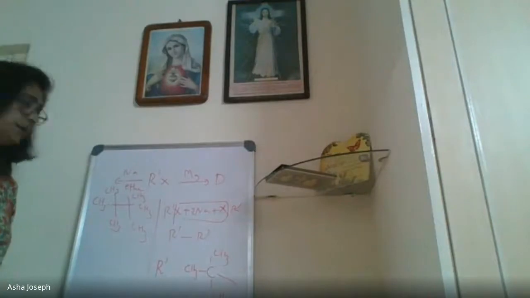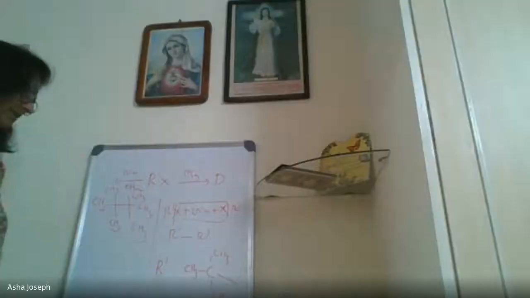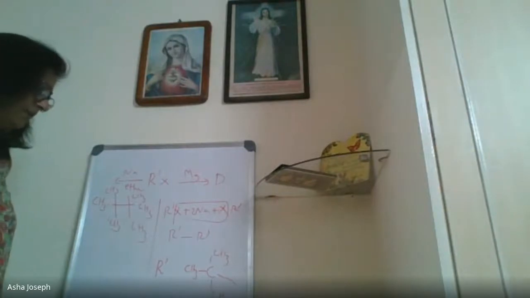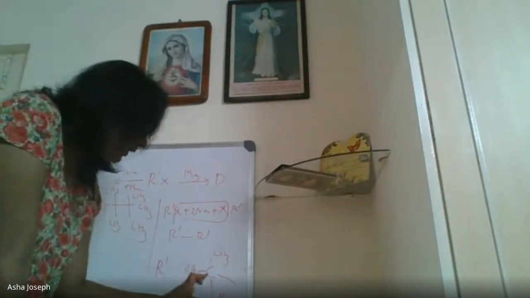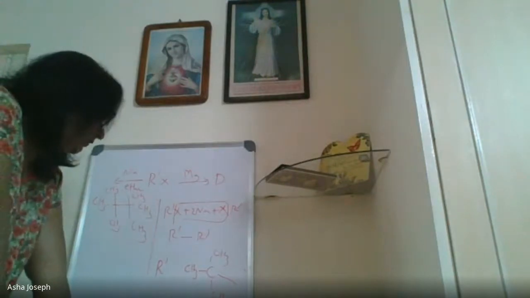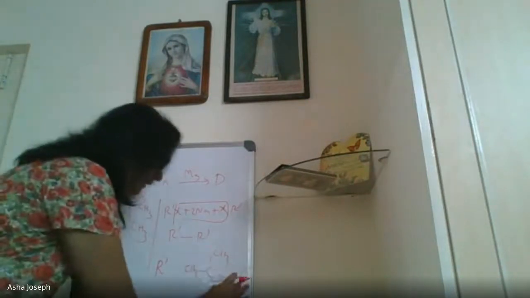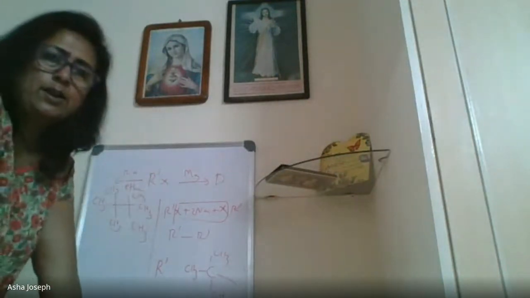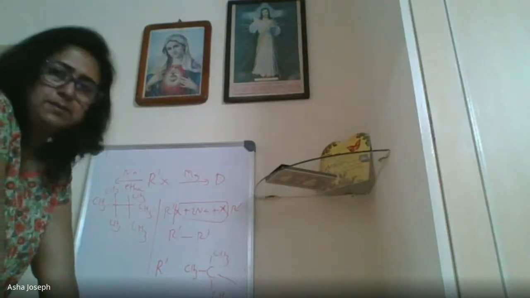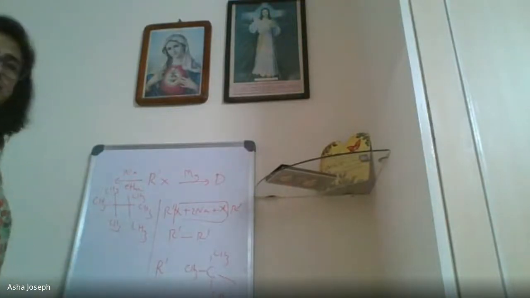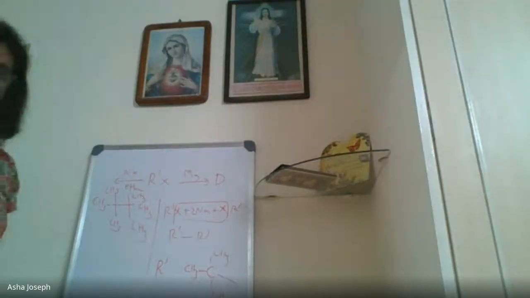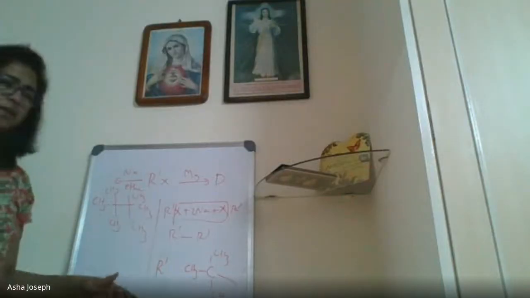This much you write, then we will continue with this side. So, ma'am, R dash is tertiary butyl, right? No, the name is neopentane. Neo 1, 2, 3, 4. Not neopentane. Pentane means five carbon would be there, no? Neopentane is there is another CH3. Here there are only 4 carbon atoms. A tertiary butyl, ma'am. Tertiary butyl is the group. R dash group is tertiary butyl. Okay. So this much you write, then we will.